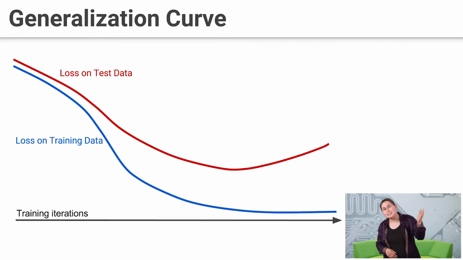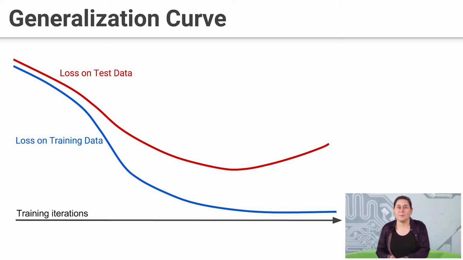our training loss is getting down. It's getting further and further down, and it keeps decreasing because that's what we're doing. We're minimizing the training loss. So no surprise that the blue curve keeps going down. Eventually, it'll sort of converge there. But the red line actually starts to go up. And the red line is what we really care about.